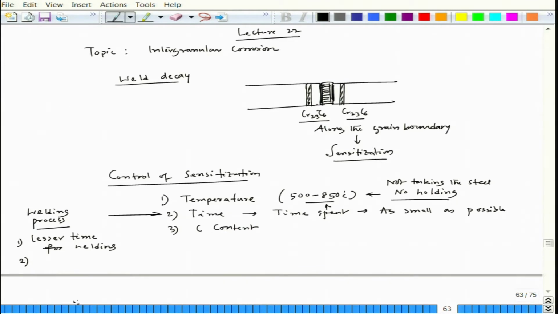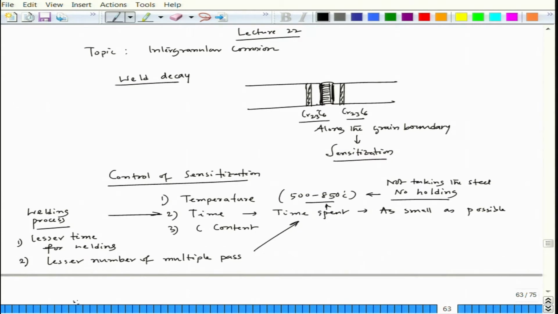So, lesser time, lesser number of multiple passes, and then the time spent in that temperature zone will be less. So, you can avoid that.